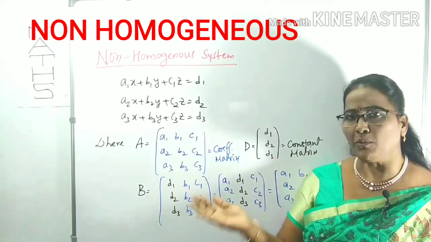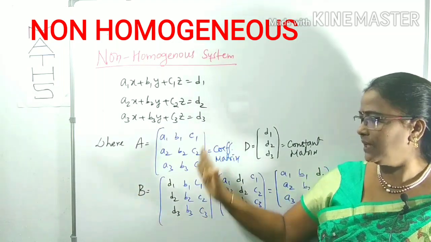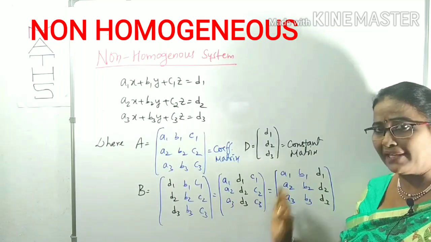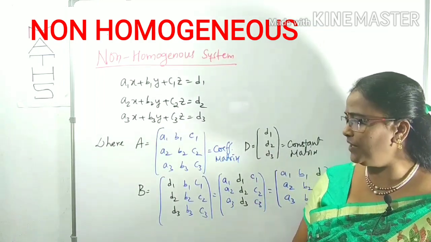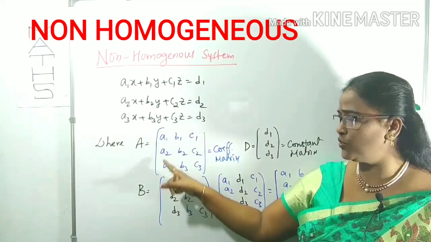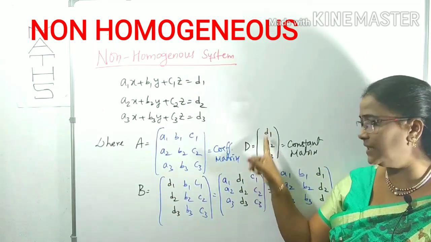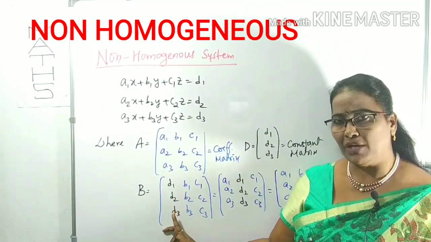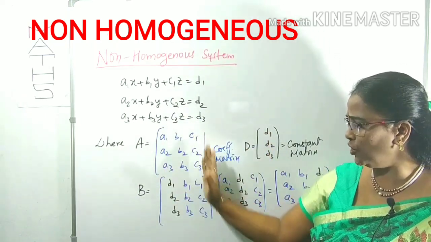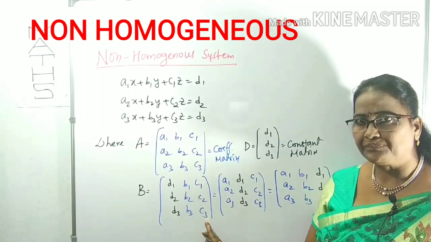Now we can take one more matrix as B, letter B. We can form three types of matrices, and these three types we can get easily. We can observe that in A, the first column, A1, A2, A3, is replaced by D1, D2, D3, that is the constants. We can form one of the matrices: the first column is replaced by D1, D2, D3, and the remaining two columns B1, B2, B3, C1, C2, C3 are copied as they are.